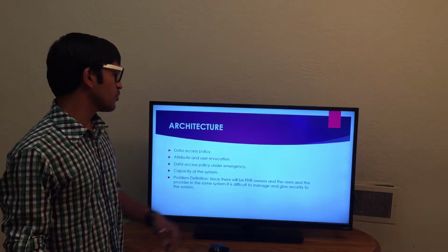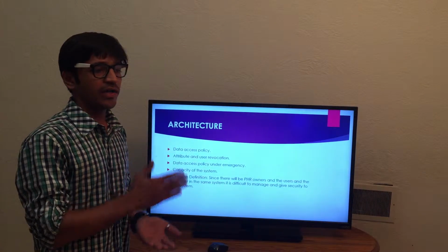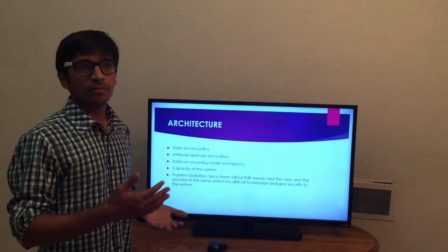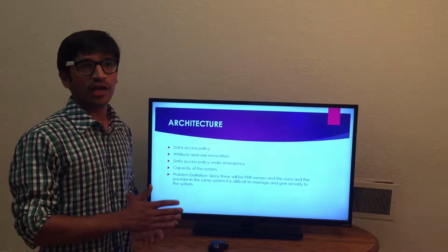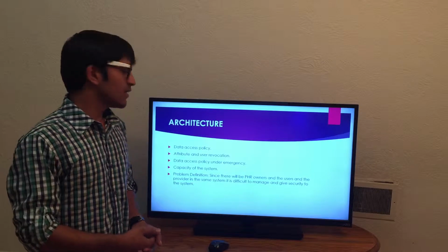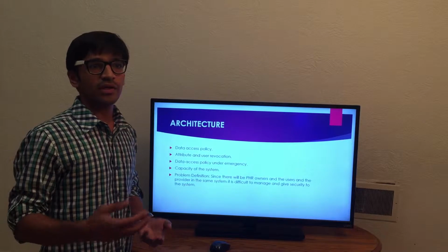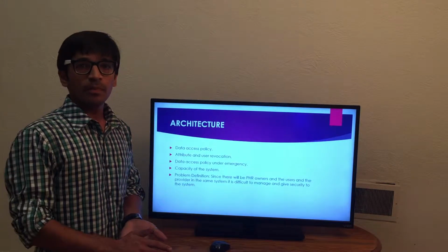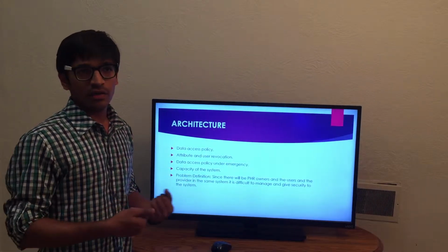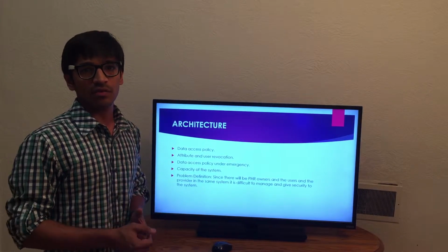Next is the attribute and user revocation. If I go to the clinic and I'm cured, my disease is cured, and I have no other reason to go to the hospital or to the doctor, then the data will be automatically deleted, or you can say it will remain stored in the cloud, but the attributes of the user will be taken back. That means that user cannot log into the system and look at his data once again.